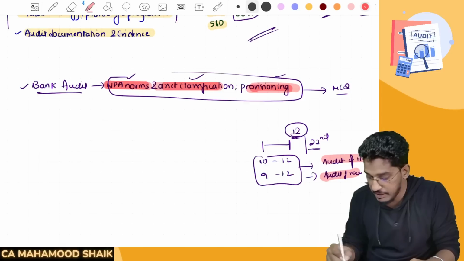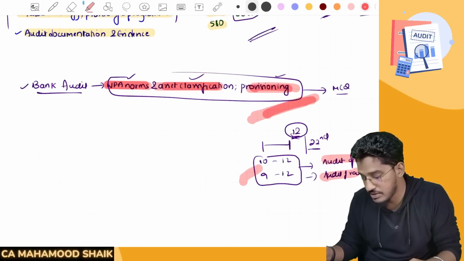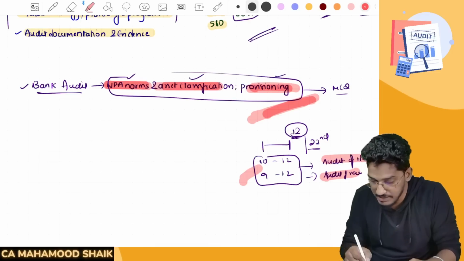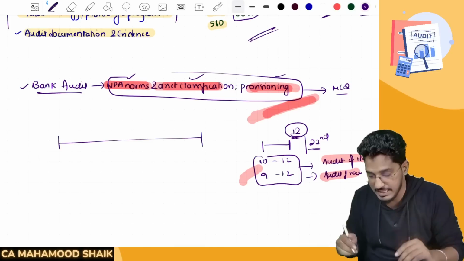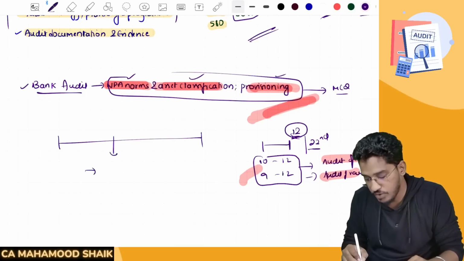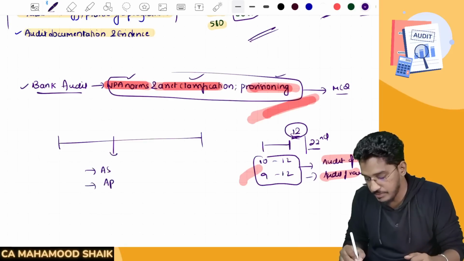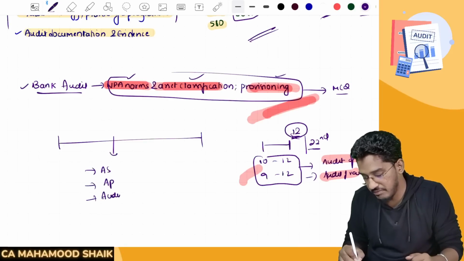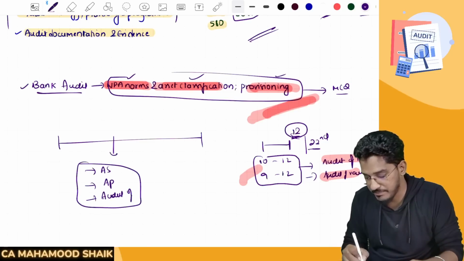So after you have covered everything till bank audit, NPA norms and all, and in the last 2 hours you should be dedicating time to these 2 chapters, in between, if you have any excess time left, the next priority is to try to cover the chapter on audit sampling, analytical procedures, audit in an automated environment. But I think 50 to 60% of the students will not find this time.